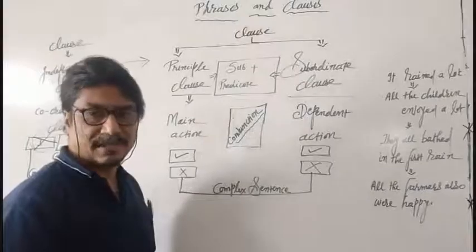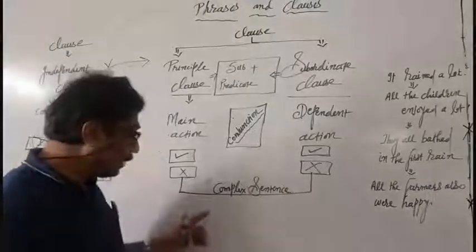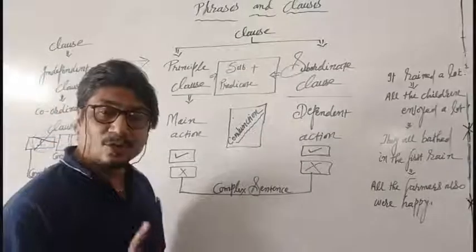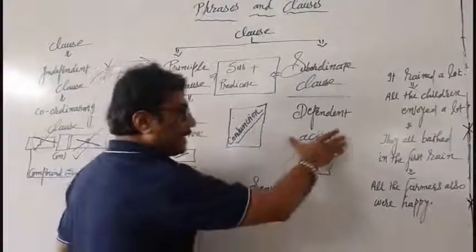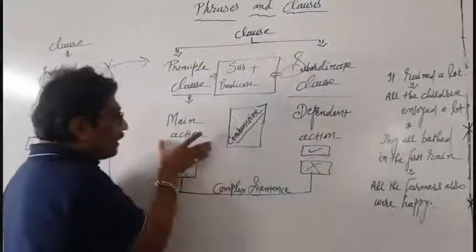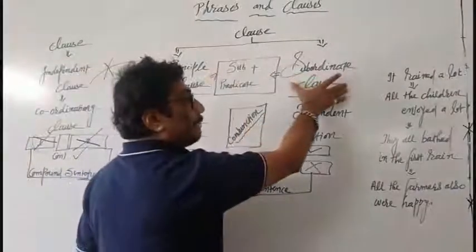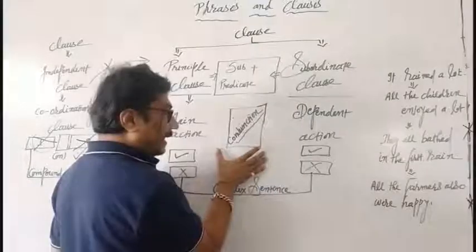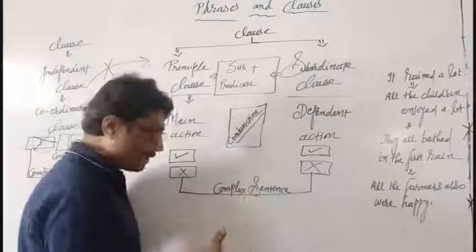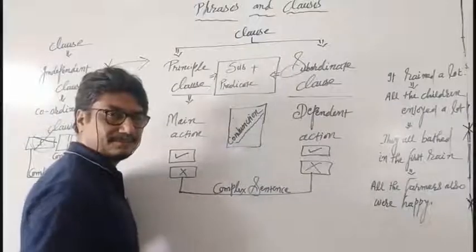This kind of action we will find in a complex sentence. In a complex sentence, the main action will be given, and the dependent action will be given. The main clause, the principal clause, will be given, and next to that a dependent clause will be given. They both will be connected with a conjunction.